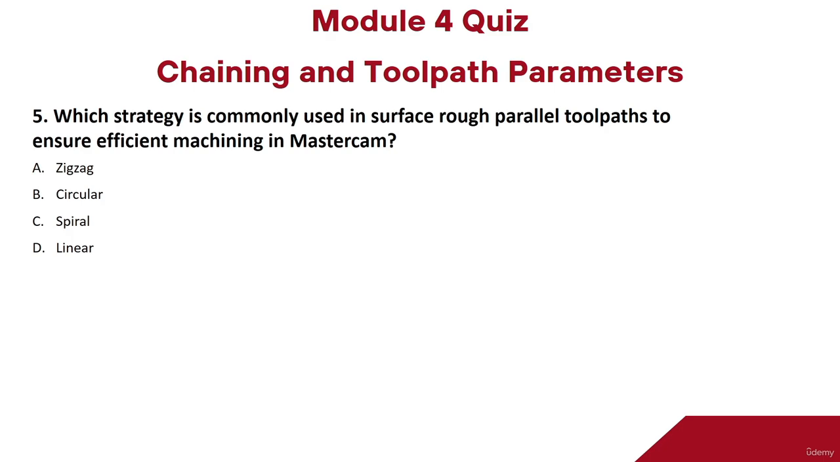The next question: which strategy is commonly used in surface rough parallel toolpaths to ensure efficient machining in Mastercam? Option A, zigzag. Option B, circular. Option C, spiral. Option D, linear. So the right answer to the question is option A, zigzag.